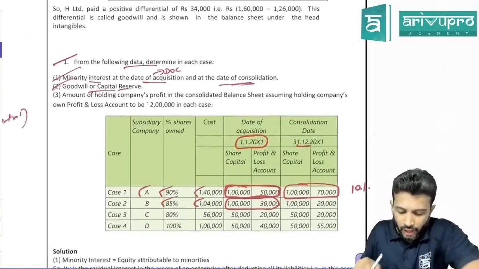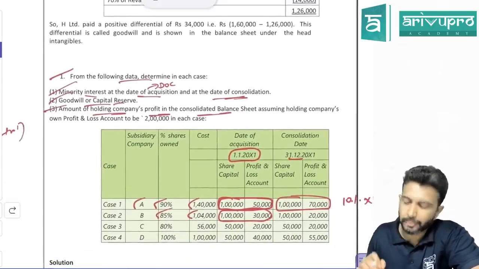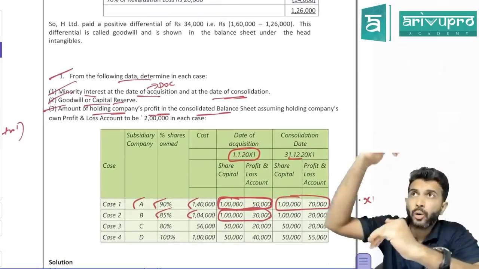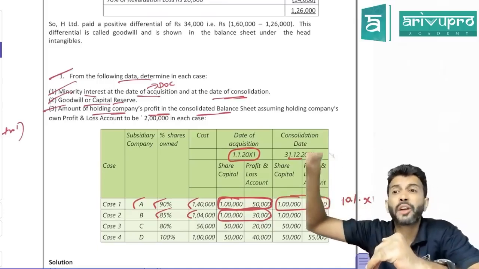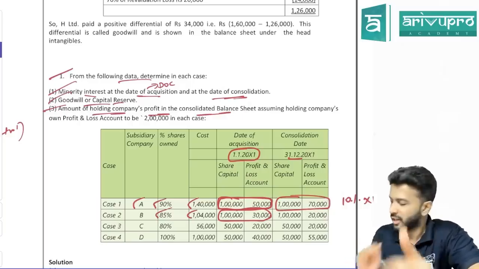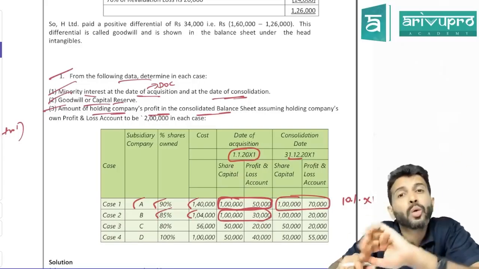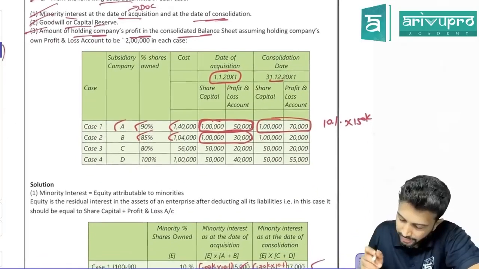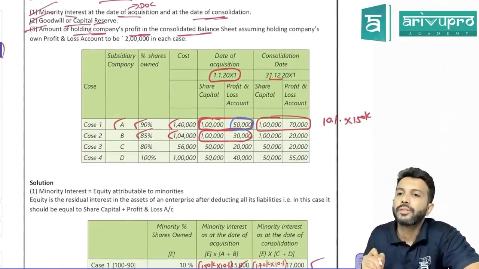Last step is to calculate the amount of the holding company's profit to be shown in the consolidated balance sheet. If you remember working note number 7, you take the holding company's profit and add the post-acquisition profit of the subsidiary. Post-acquisition profit means how much profit came after the holding company became a shareholder. In the first case, the P&L balance on the date of control was 50,000.